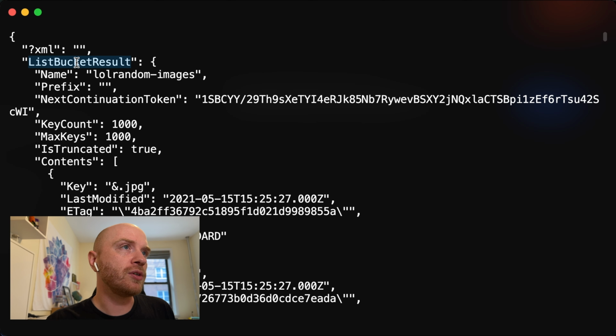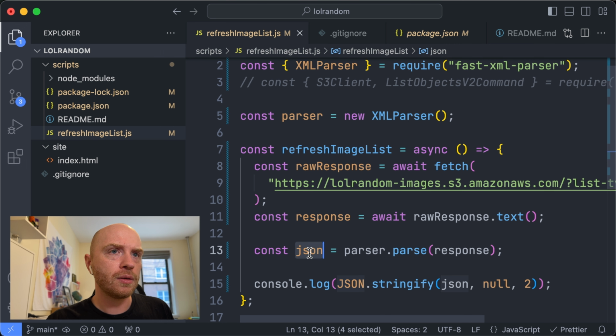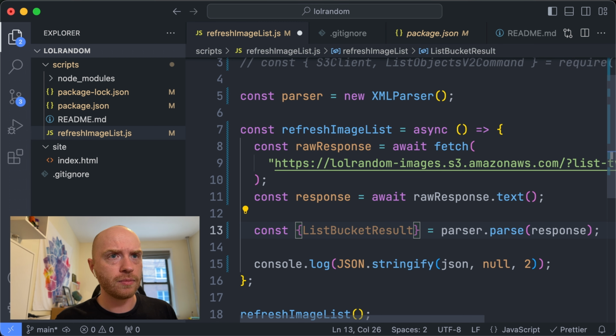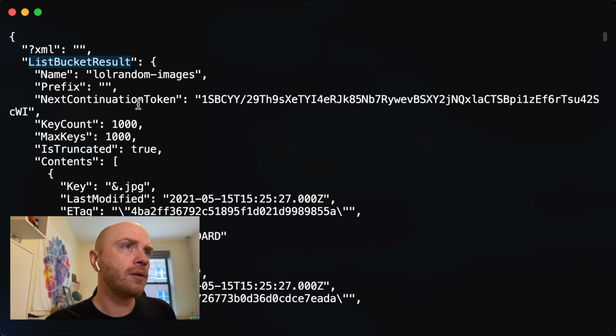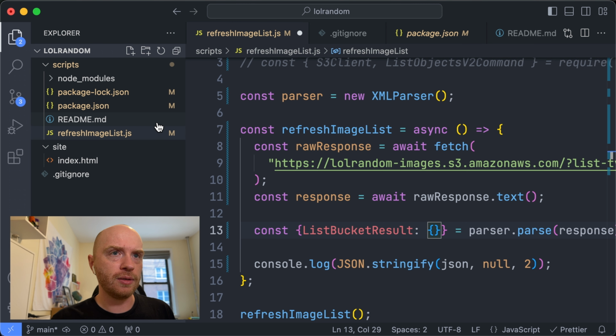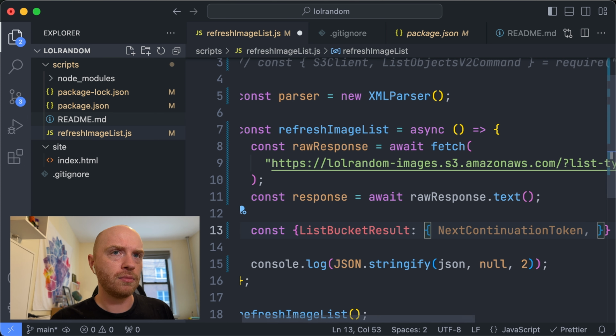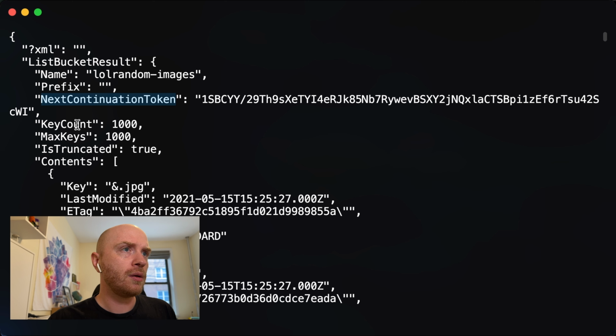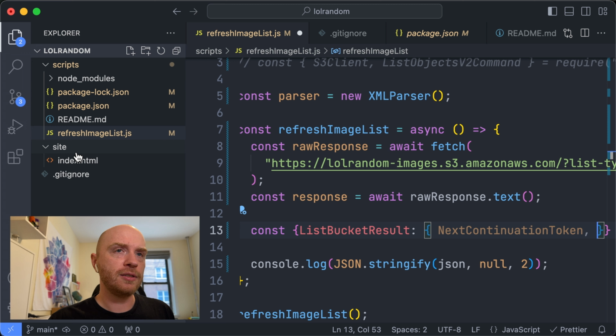So list bucket result. And then we need the next continuation token. Is truncated.